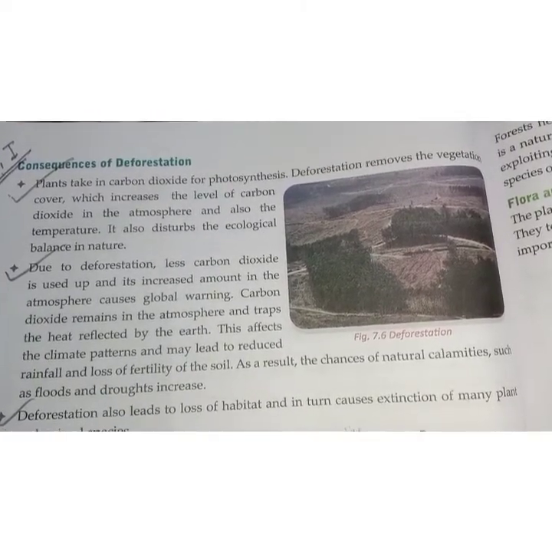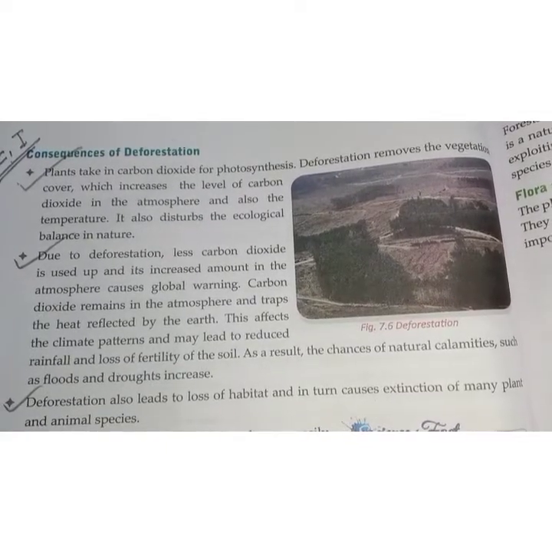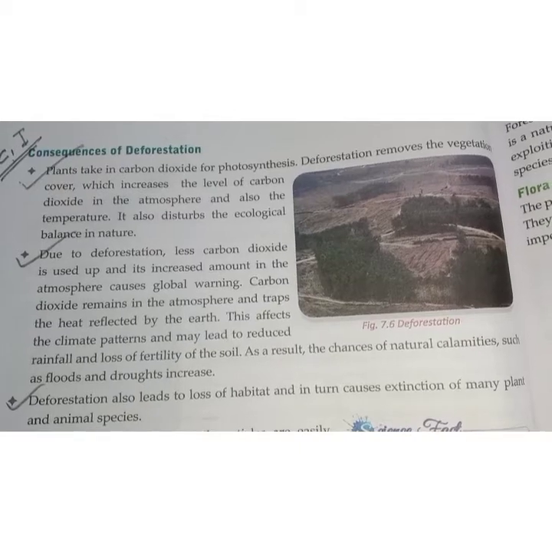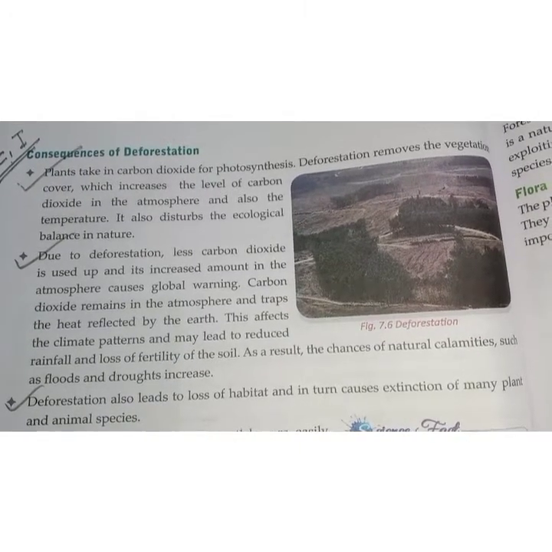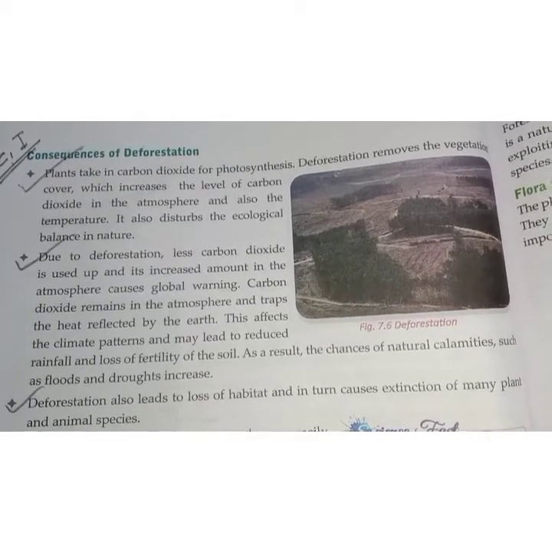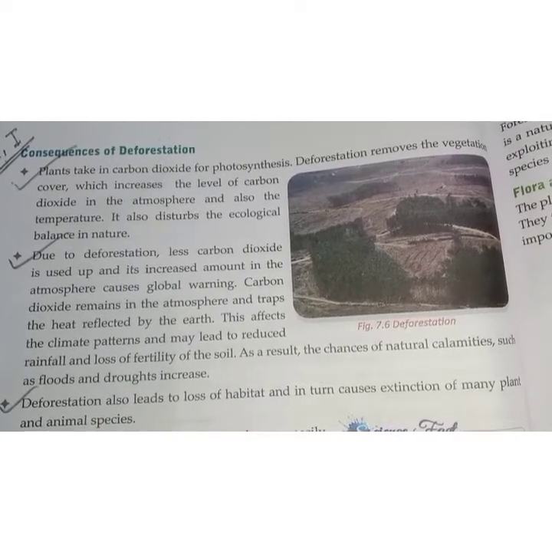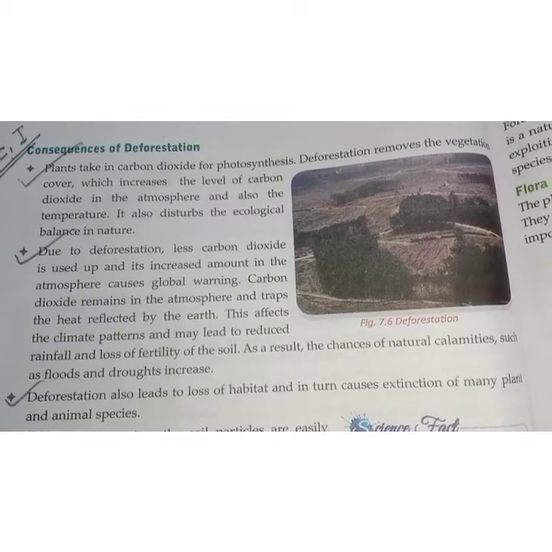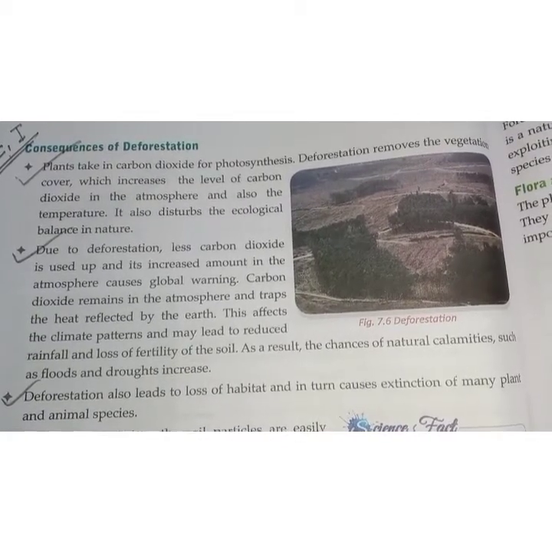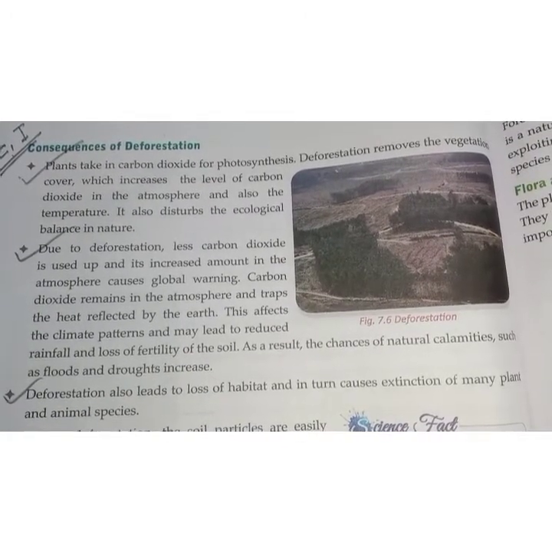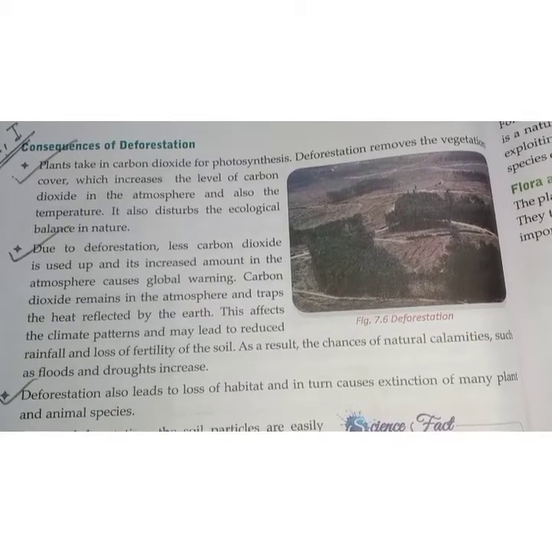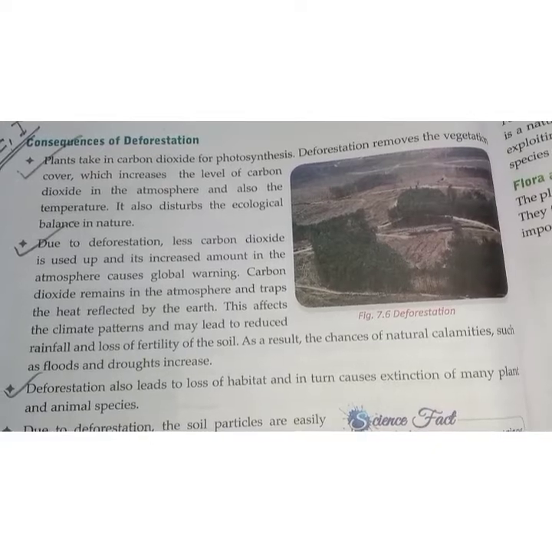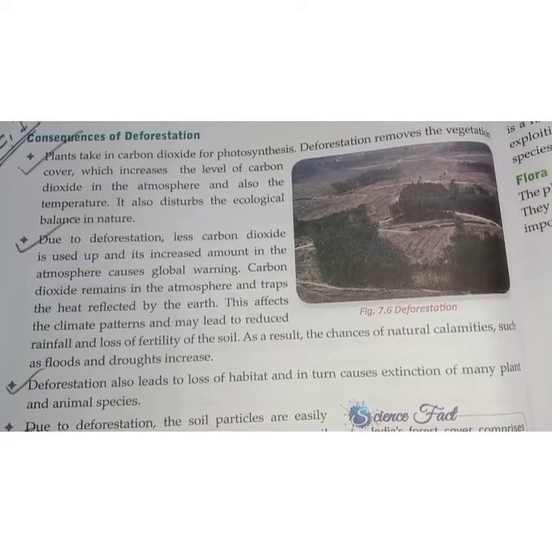Due to deforestation, less carbon dioxide is used up and its increased amount in the atmosphere causes global warming. Carbon dioxide remains in the atmosphere and traps the heat reflected by the earth. This affects the climate patterns and may lead to reduced rainfall and loss of fertility of the soil. As a result, the chances of natural calamities such as floods and drought increase.